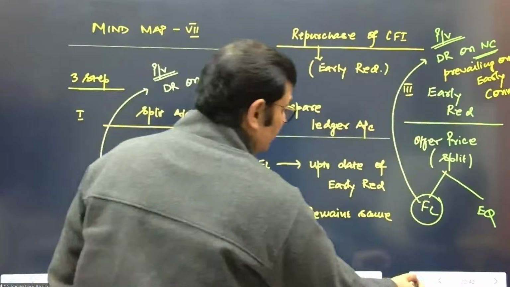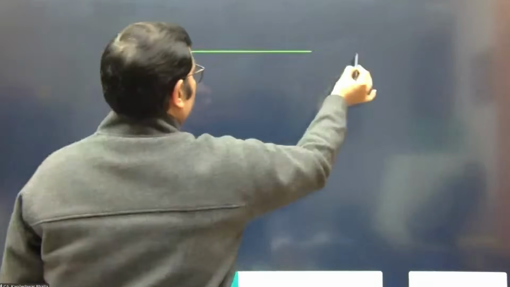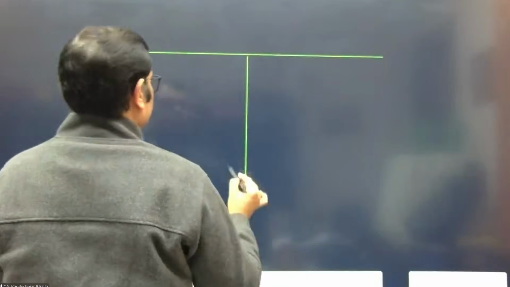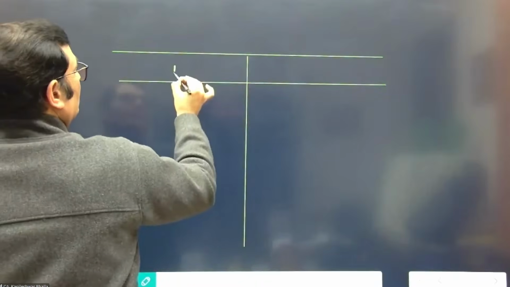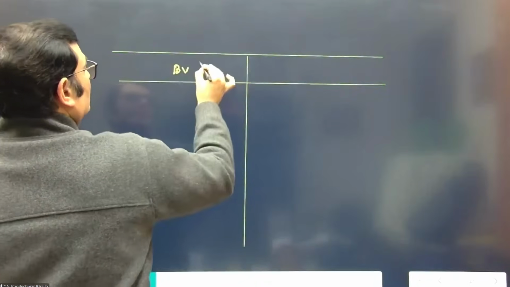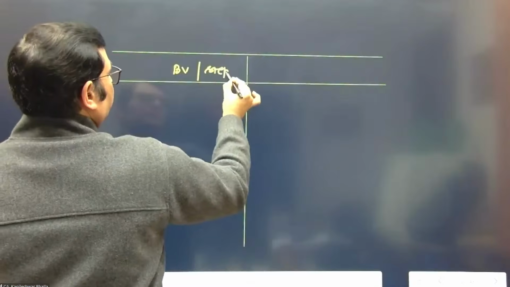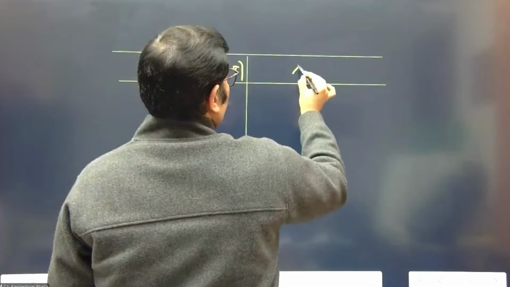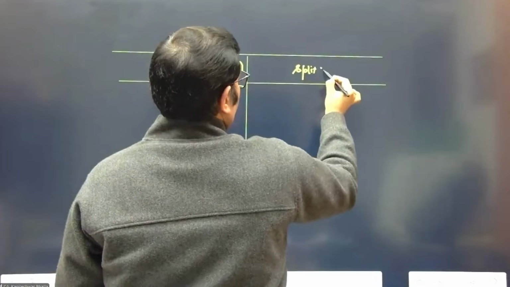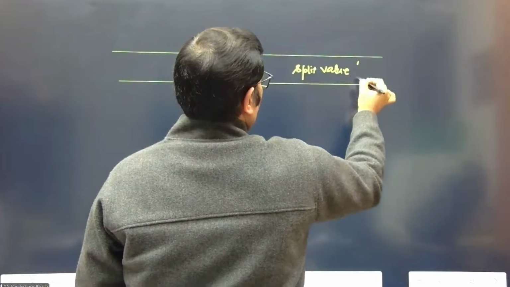Now, what do you need to do further? In this case, now we will do the comparisons. We're going to make a comparison. On one hand, we get the book value, which is based on step number 2. And we've got the split values, which you've got in step number 3.